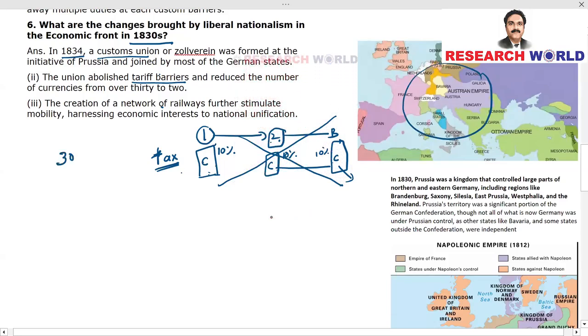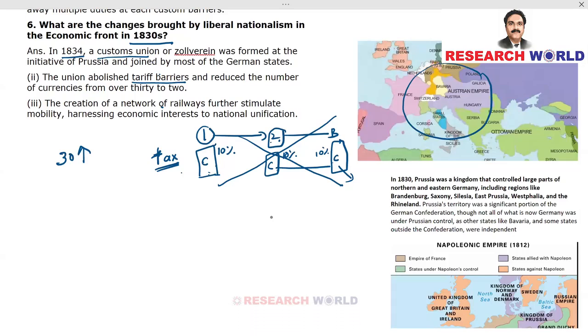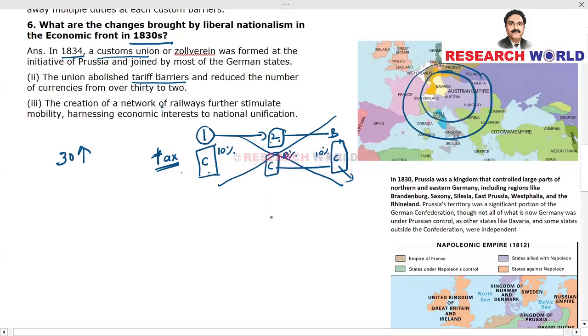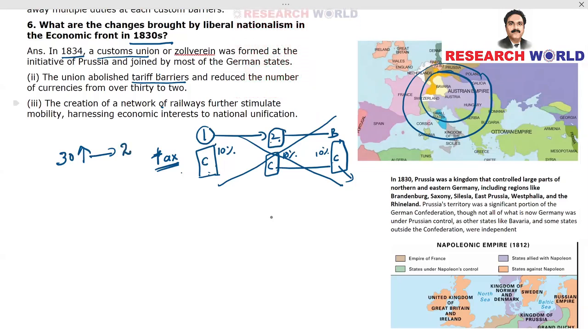Believe it or not, there were more than 30 currencies in circulation in this part of Europe, and these 30 currencies were brought down to just 2. All right. So the union abolished tariff barriers and reduced the number of currencies from over 30 to just 2.